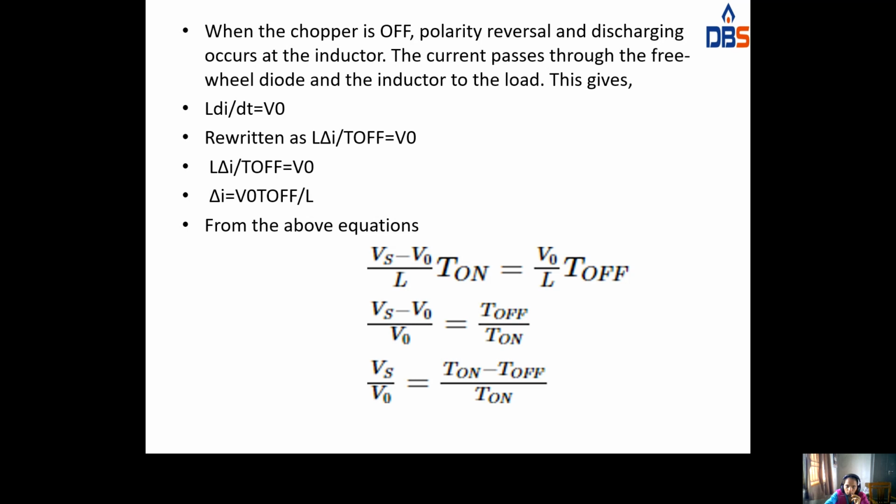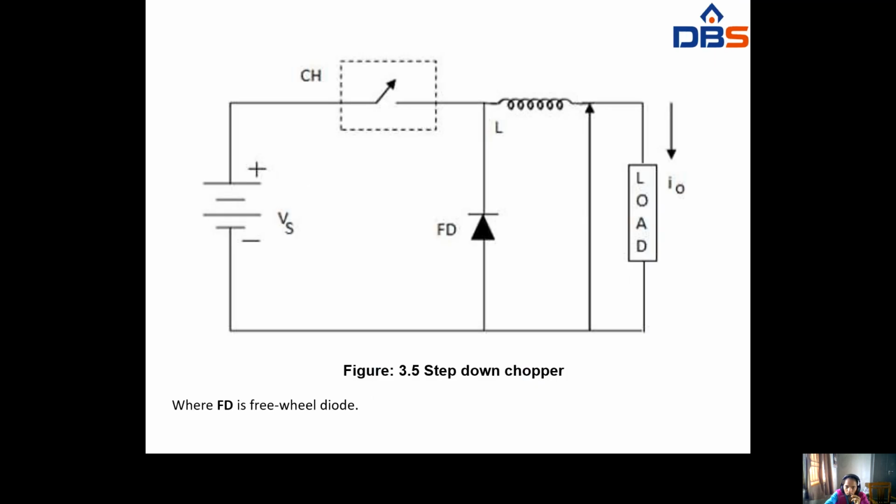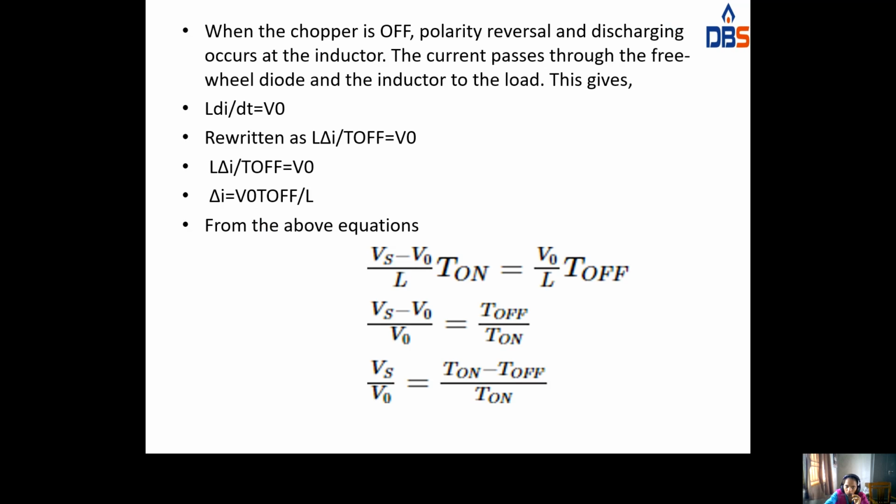So here, when the chopper is off, the inductor will be discharged and current flows from the load to the freewheeling diode. So the current passes through the freewheeling diode and the inductor to the load. This gives L di/dt equal to V naught. Rewritten as L into delta I by T off equal to V naught.